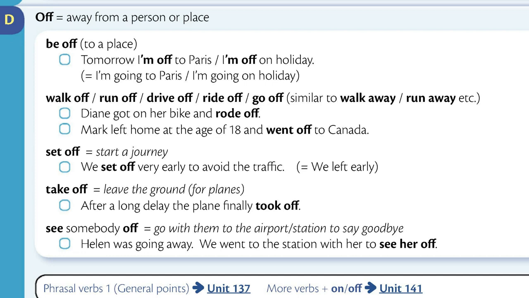See somebody off means go with them to the airport or station to say goodbye. Helen was going away. We went to the station with her to see her off.